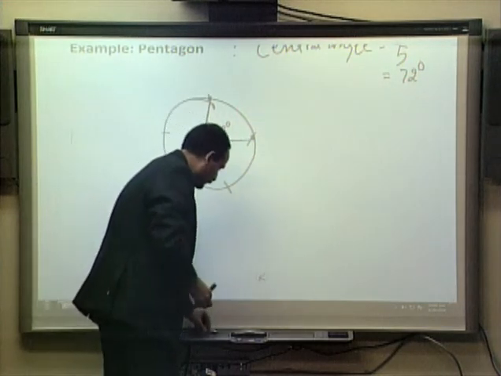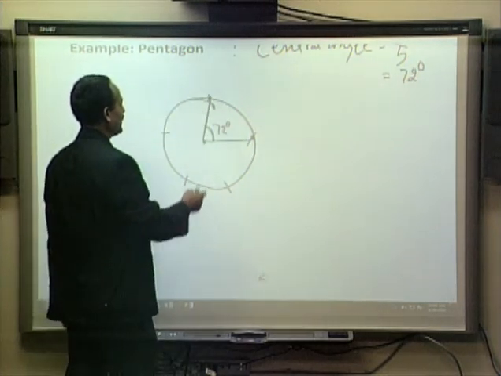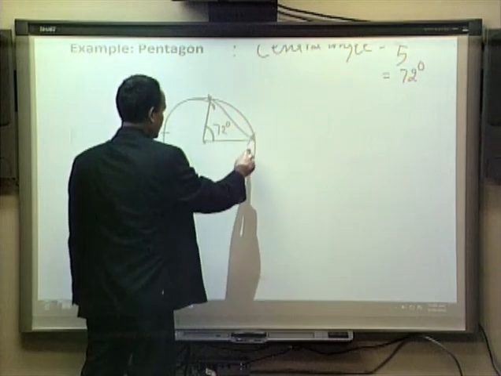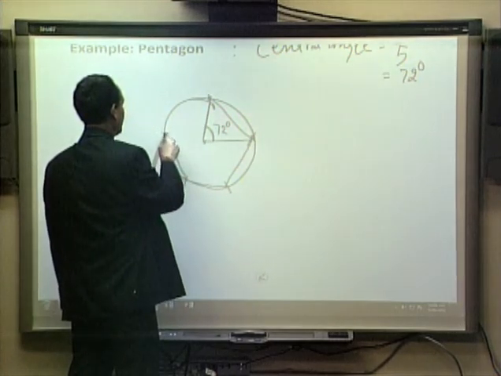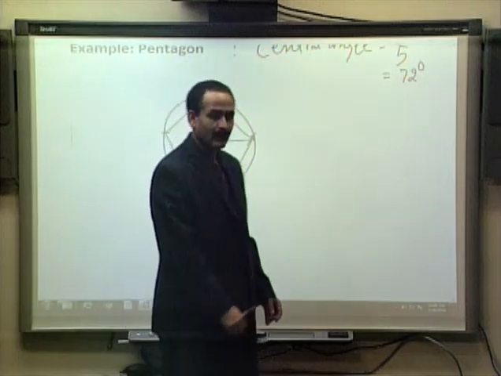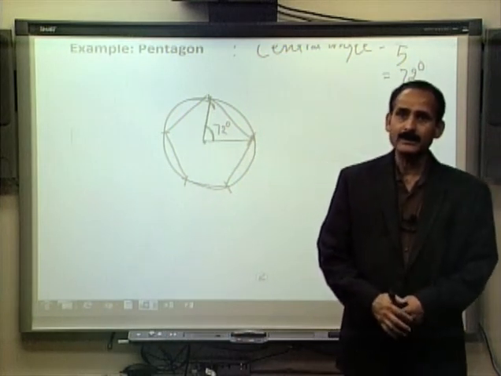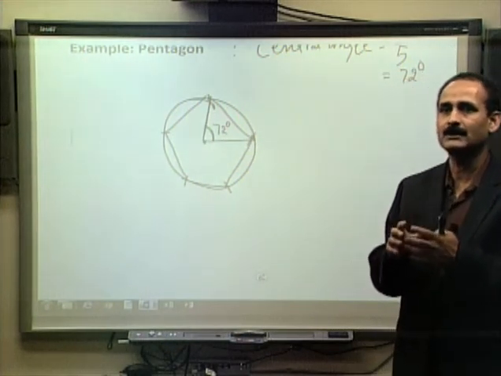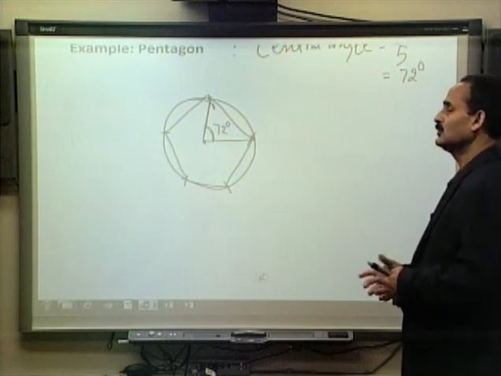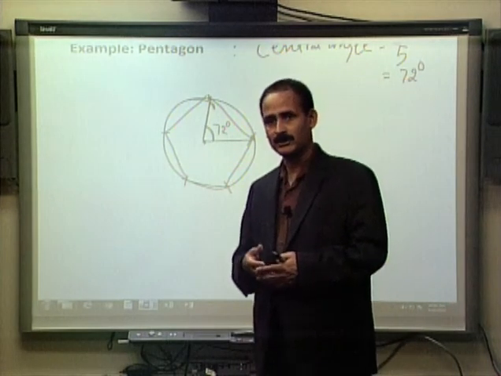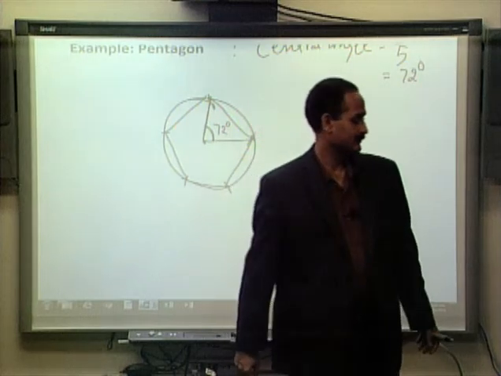In order to construct the pentagon, we connect them: 1, 2, 3, 4, 5. The pentagon is now constructed with the help of a circle. So we know two different ways of constructing a regular polygon.